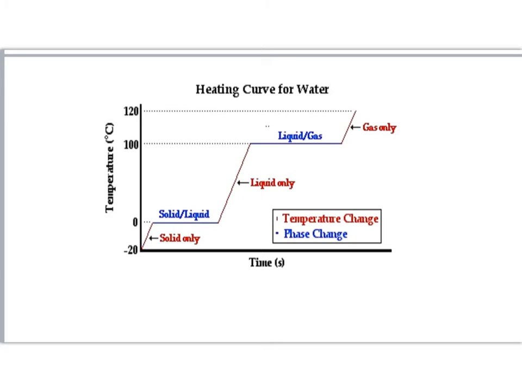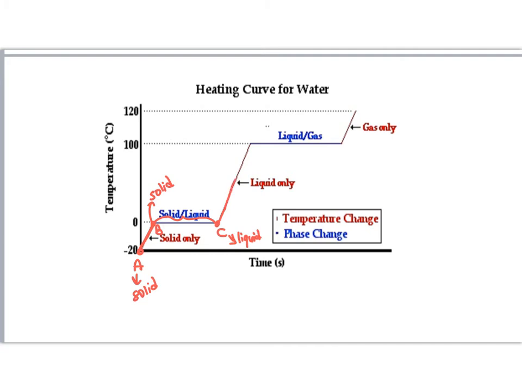This is a typical heating curve for water. You see that there are 5 segments. In this segment, the state of matter is solid, it is ice. Let's say at point A, it is solid. Here comes the melting point. Let's say the point B is still solid. At this region, it is melting, so we find solid plus liquid. At exactly point C, it is totally melted and becomes liquid.